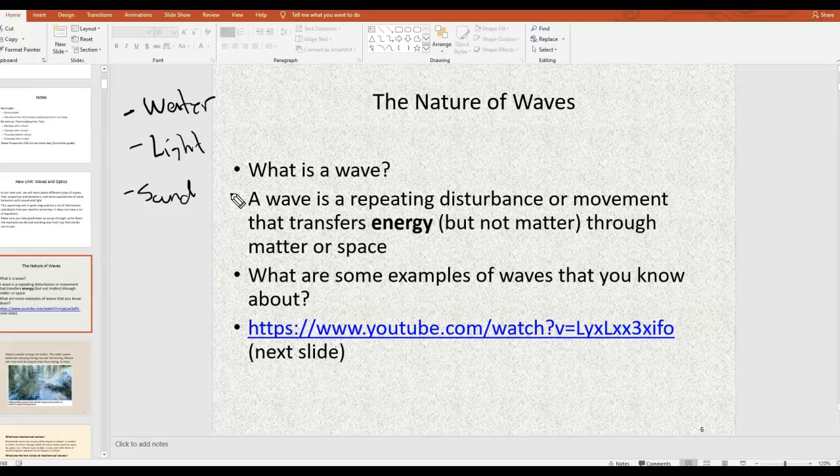You also have, like, seismic waves with earthquakes. If you've ever gone to a football game or a baseball game, you might have seen the crowd wave where people in the stands stand up and stand down, and it creates kind of a wavy effect. That's an example of a wave. Okay, so there's probably lots of waves that you could come up with if you had enough time to think. I would encourage you to watch this video in this PowerPoint slide. Check that out.